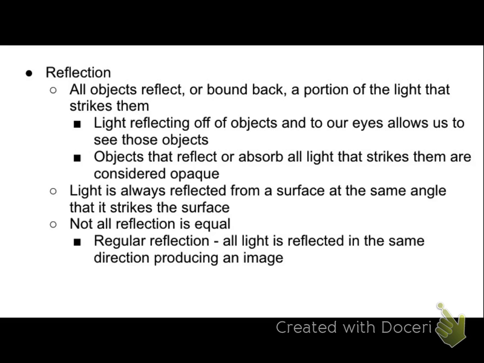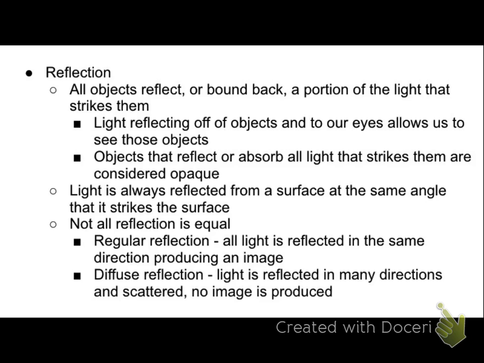The second type of reflection is diffuse reflection. Diffuse reflection is what happens when light is reflected off a surface, but in many different directions. So all the light that hits this desk is scattered by the rough microscopic surface of it into different directions, which means that light doesn't immediately come back to my eyes, and as a result, I can see the object, but I can't see an image of myself in the object.